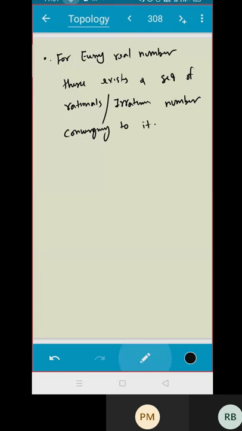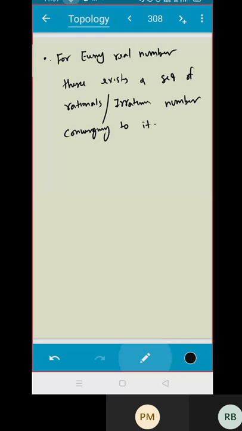See, one thing is quite clear. If your sequence is a set of real numbers, then its limit will also be a real number. Do you agree? Now the question is, if I take a sequence of rationals, can you prove this converges to an irrational?